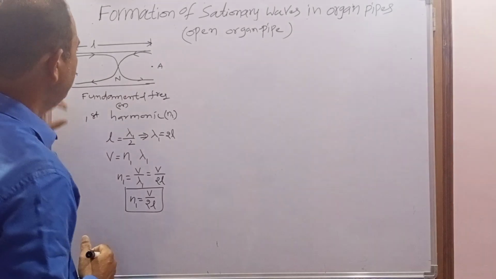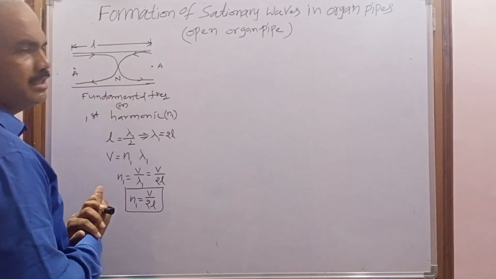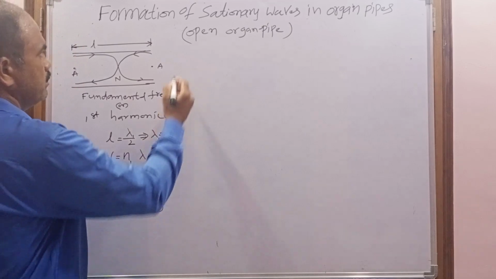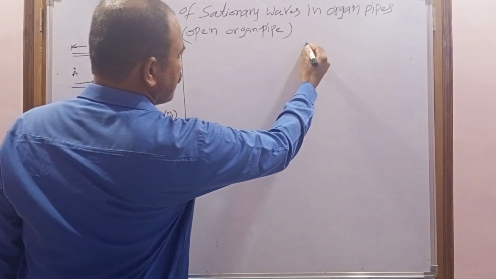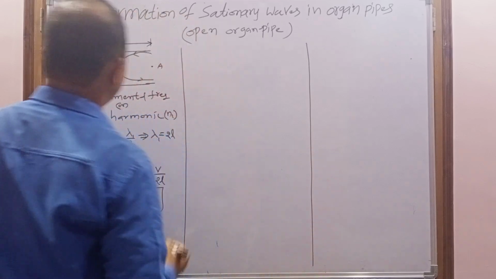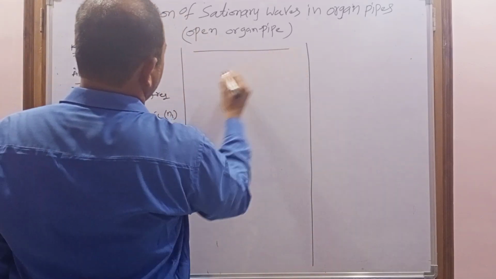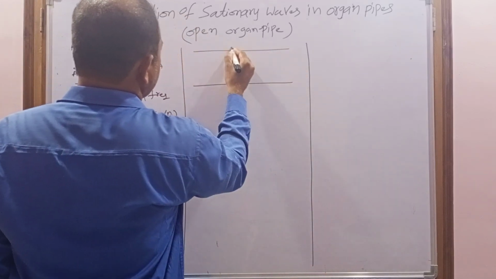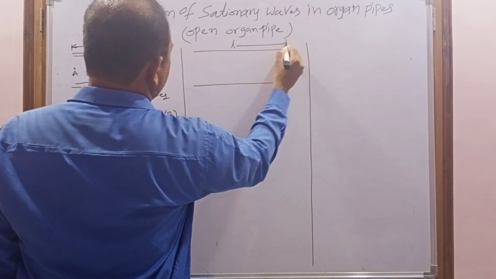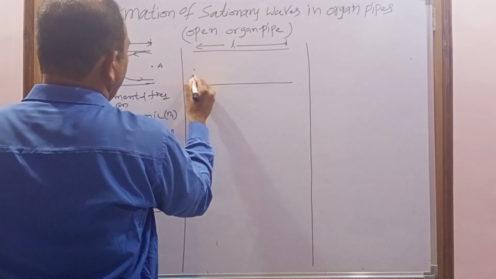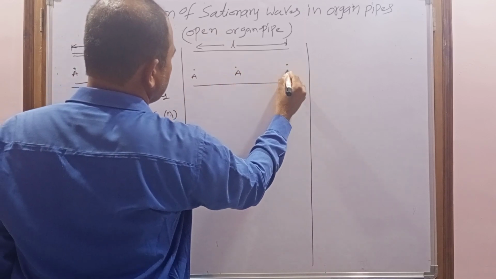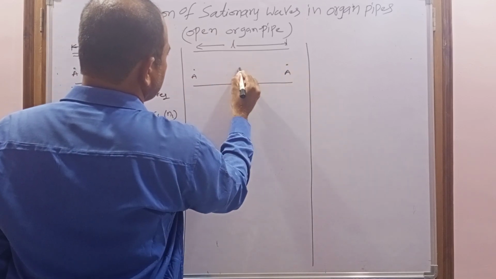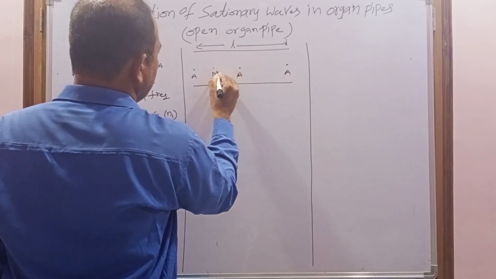And next one, when the stationary wave is formed with 3 antinodes and 2 nodes. For the same length, I am not changing the length, this is considered length L. But this time, how many antinodes are formed? 3 antinodes and 2 nodes.